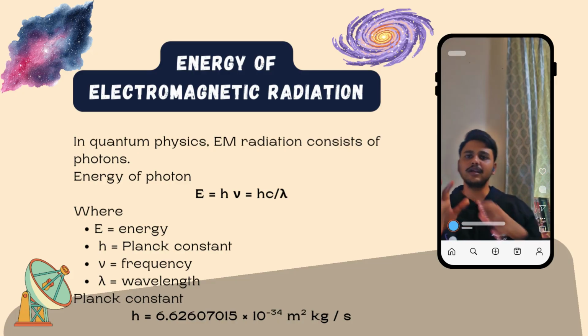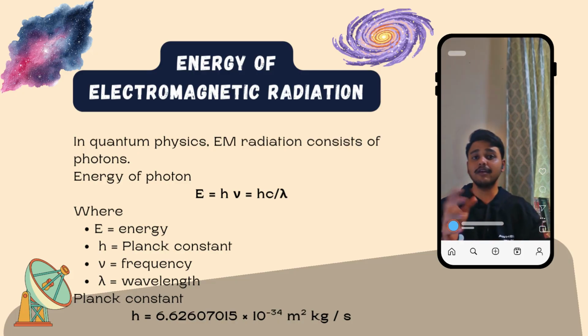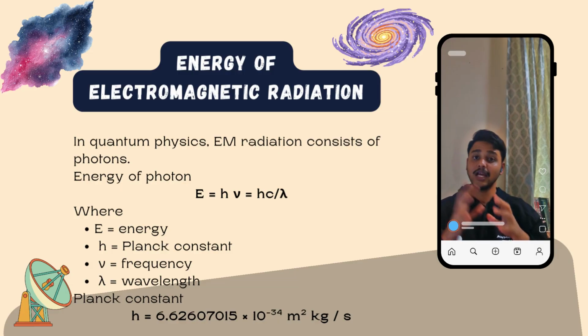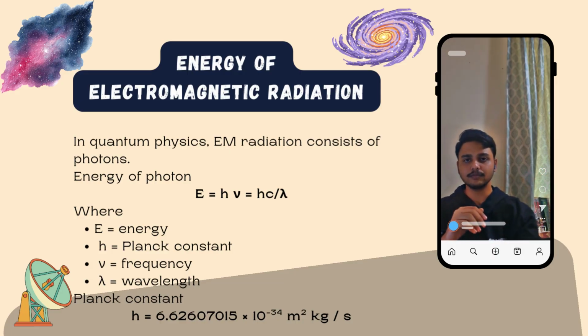The relationship between energy and frequency is given by the equation E equals h multiplied by nu, where E represents the energy, nu is the frequency, and h is the fundamental constant that is known as Planck's constant. Planck's constant has a value of approximately 6.626 multiplied by 10 to the power negative 34 joule seconds. This equation tells us that radiation with higher frequency has higher energy per photon.